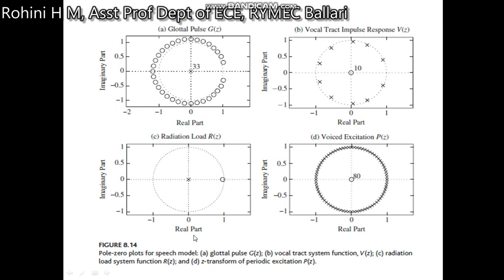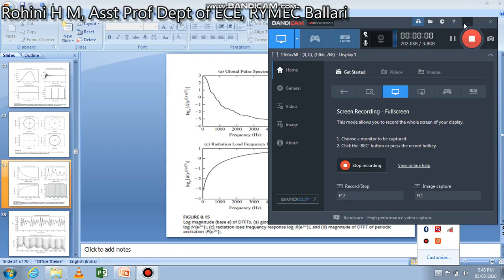So poles and zeros for the speech model. This is the glottal pulse g of z. Here all the zeros are outside the unit circle. The vocal tract system function is inside the unit circle. The radiation pattern is also inside the unit circle, poles and zeros. Here is the Z transformation of the periodic excitation.